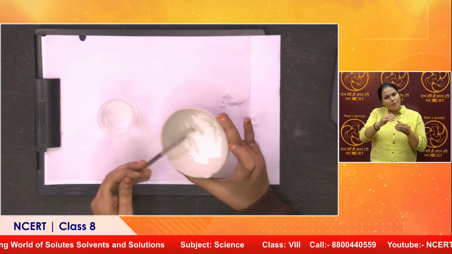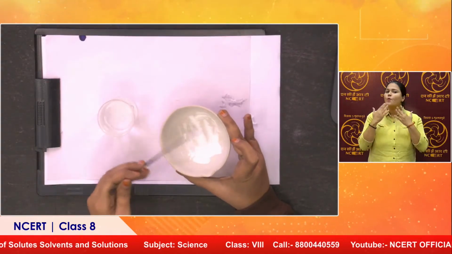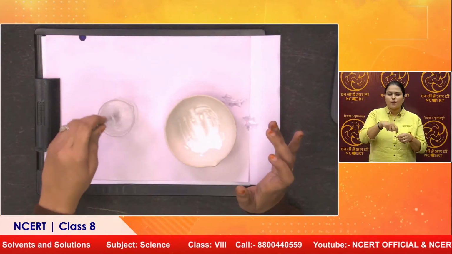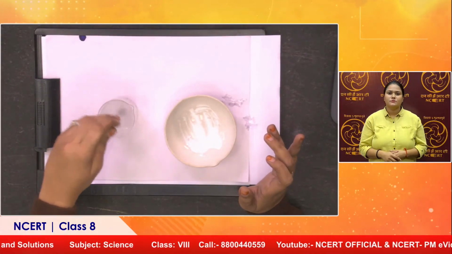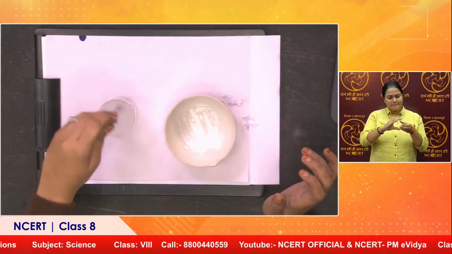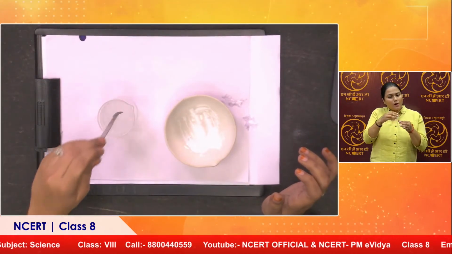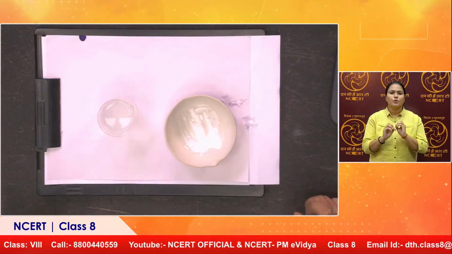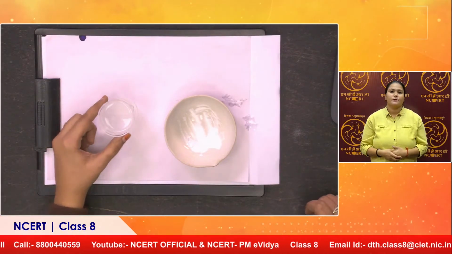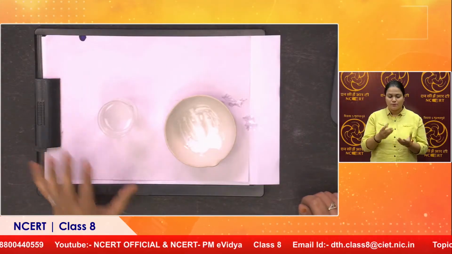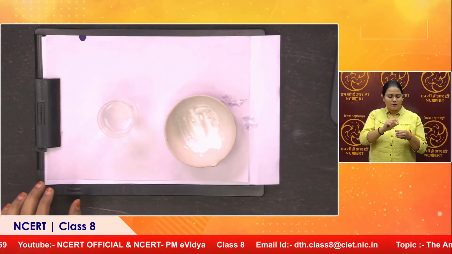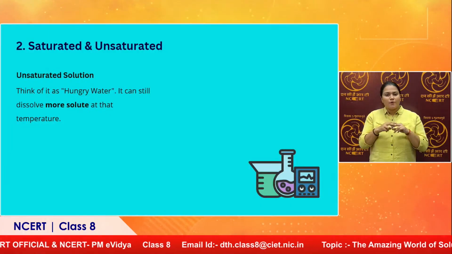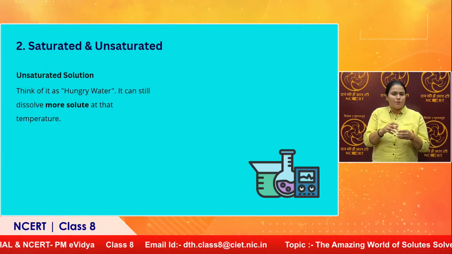We have seen that the soluble solid dissolves in water because there are empty spaces present, and the soluble solid takes that position in those empty spaces, but there is a capacity. In this beaker, I can dissolve 10 spatulas. More than that, if I try, it will not get dissolved, it will settle down at the bottom.